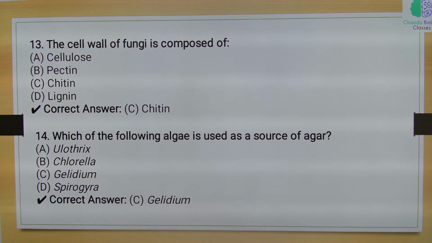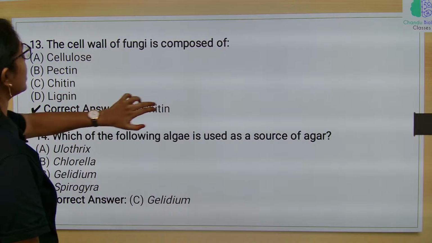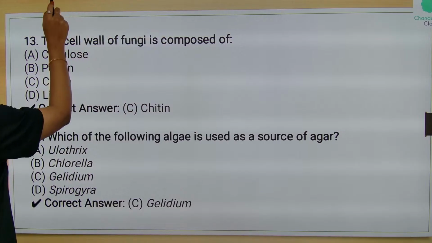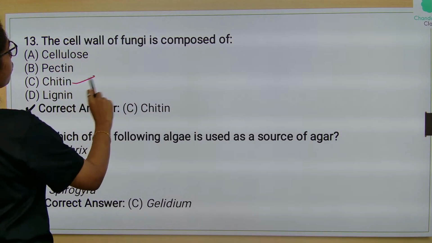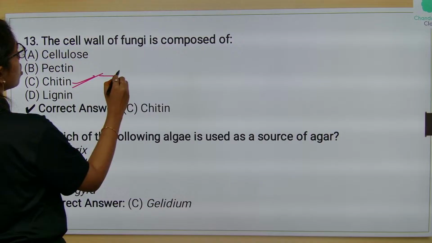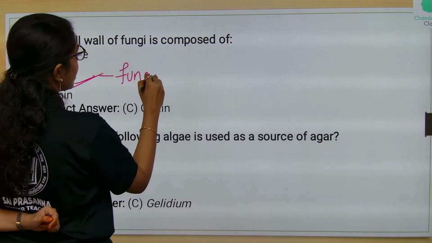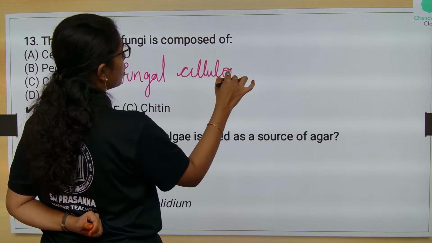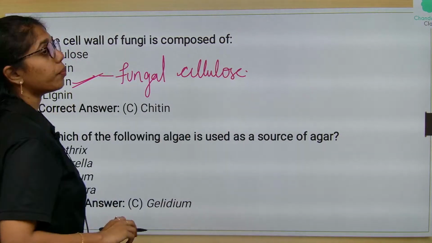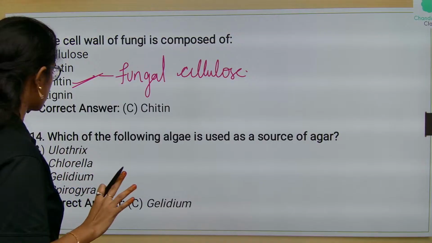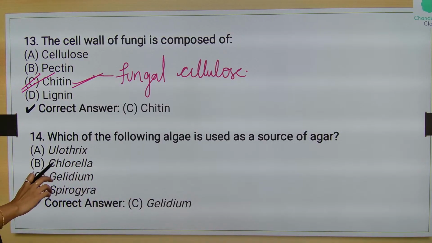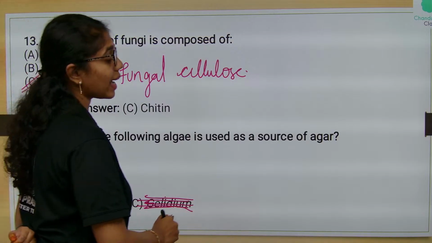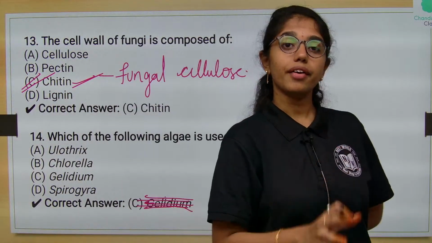And then cell wall of fungi is made up of what? Chitin. Just a second. Cell wall of fungi is made up of chitin, which is also called as fungal cellulose, okay, which is made up of polysaccharides and proteins. And then which of the following algae is used as source of agar? Source of agar and keratin, the algae is red algae.